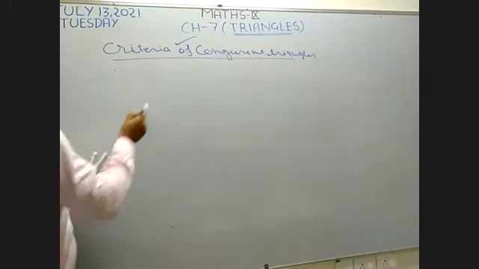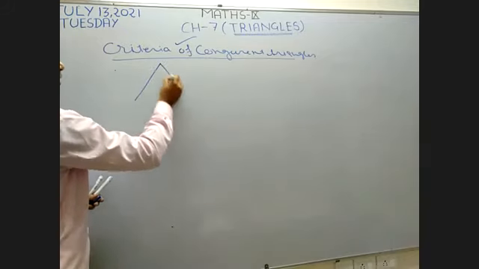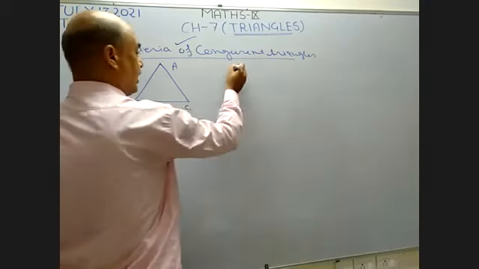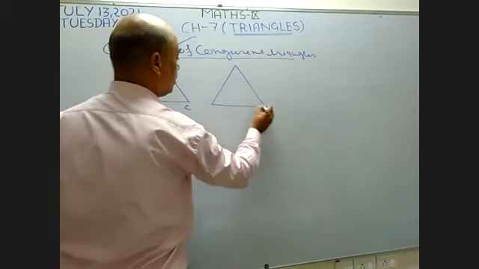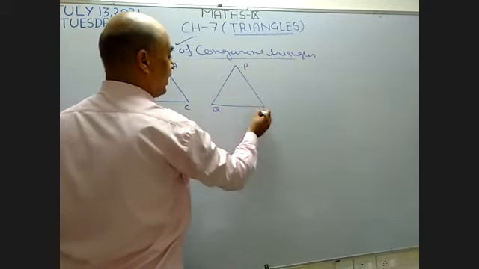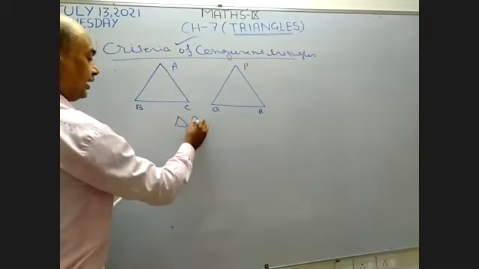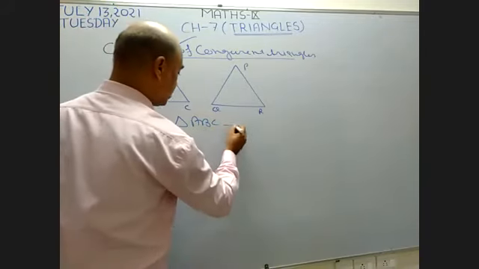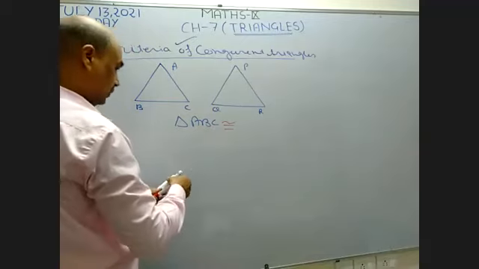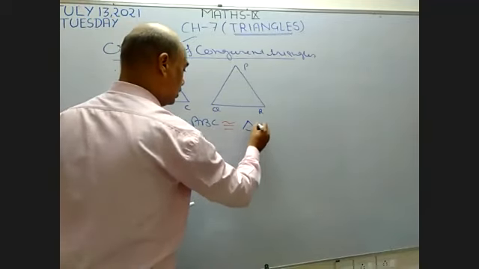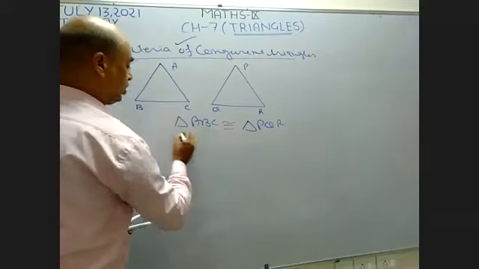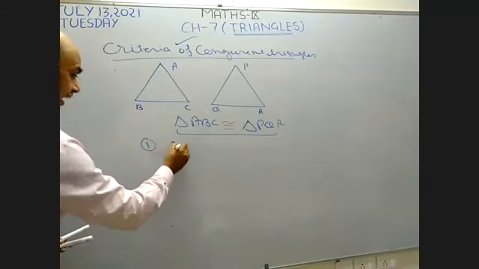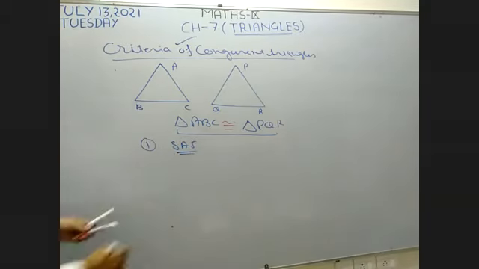Suppose these 2 triangles are there. One triangle is ABC. Another triangle is PQR. I want to make these 2 triangles congruent. This is the sign of congruent triangles. How do we make these 2 triangles congruent? Number 1. First rule is SAS. What is the meaning of SAS?